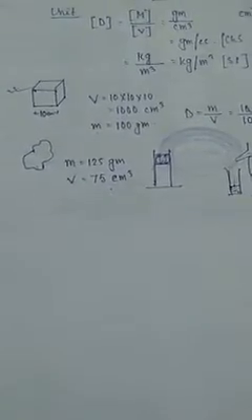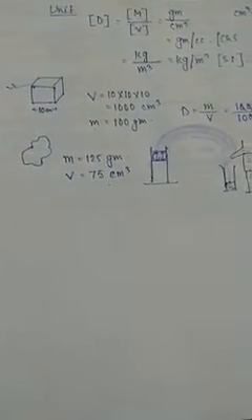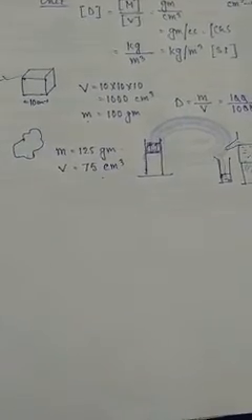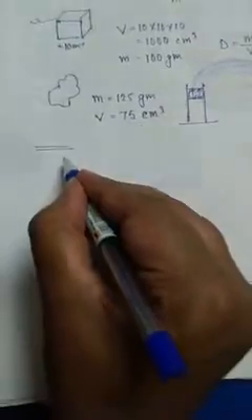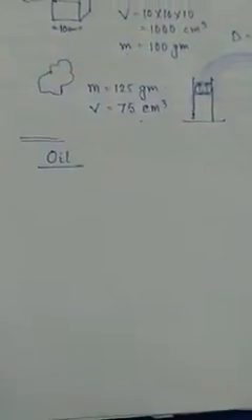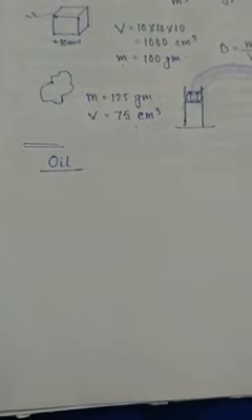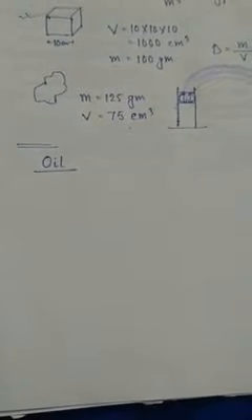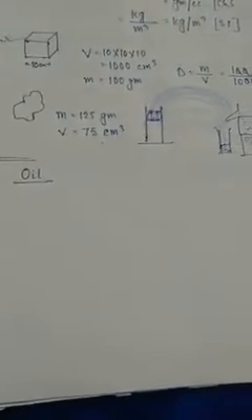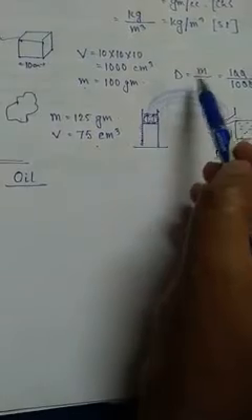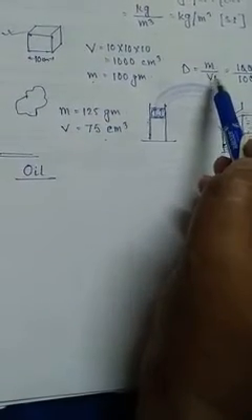Now suppose I asked you to determine the density of a liquid. Let's say we shall determine the density of some oil. So how will we determine the density of the oil? This is also an easy process. First of all, keep in mind one thing: you have to determine the mass first, then the volume.